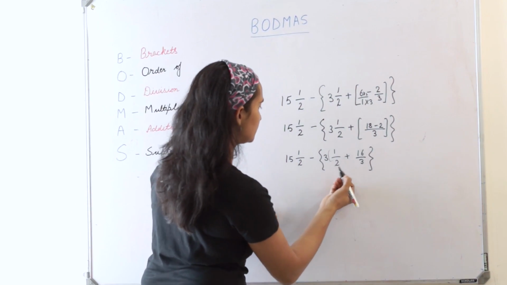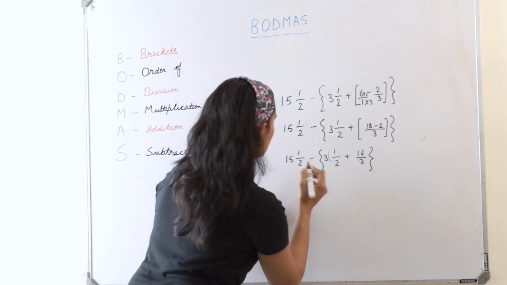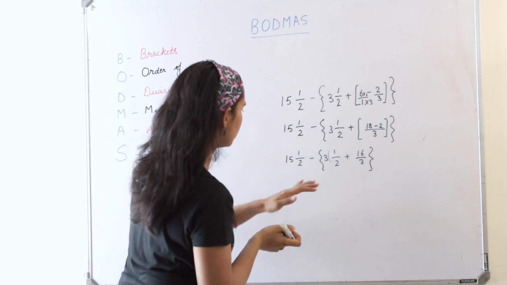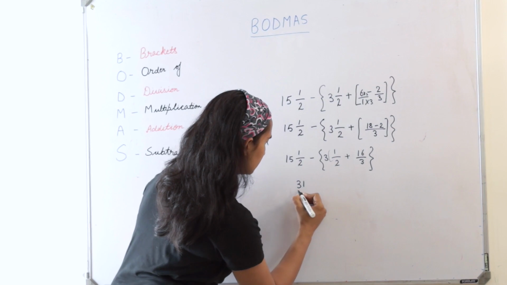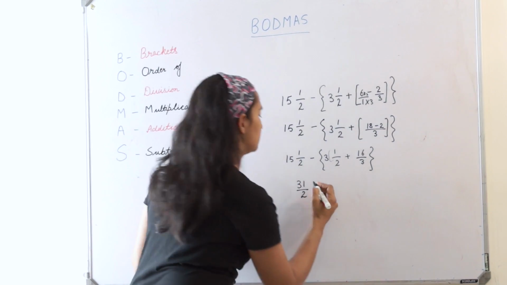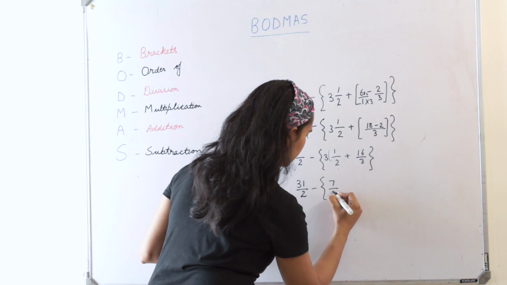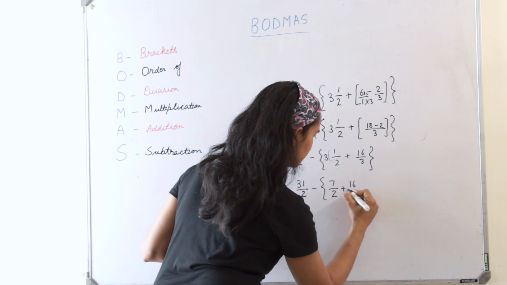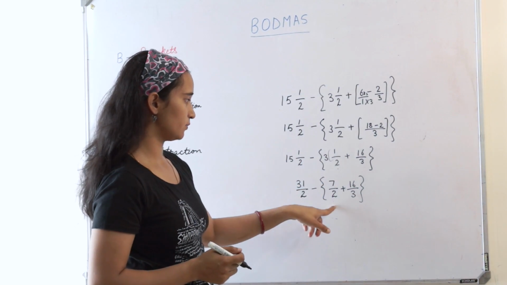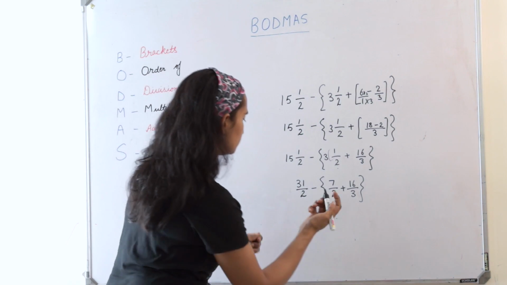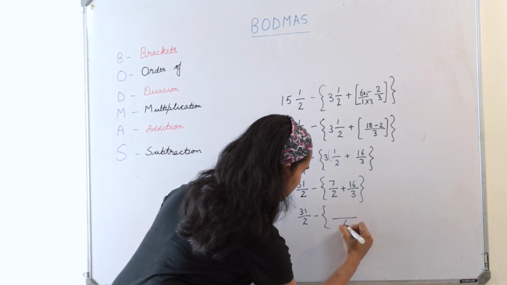So next step is solving the curly brackets. How you will solve? So let's now start solving the mixed fraction. 15 2s are 30, 30 plus 1, 31. I can write it like this also. Then 3 2s are 6, 6 plus 1, 7, 7 by 2 plus 16 by 3. Again, I have different denominators here. 7 by 2 plus 16 by 3. So how should I do now? Again, take the LCM. LCM of 2 and 3 is 6.